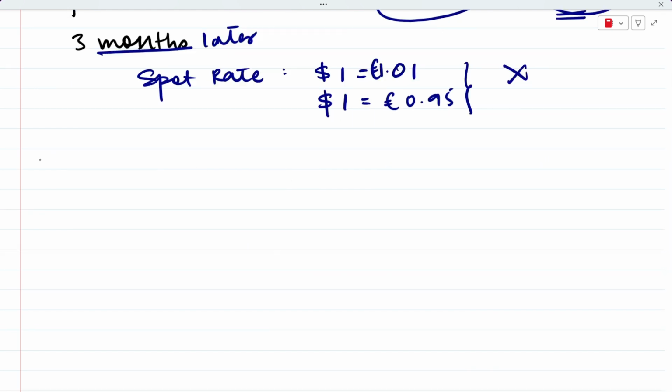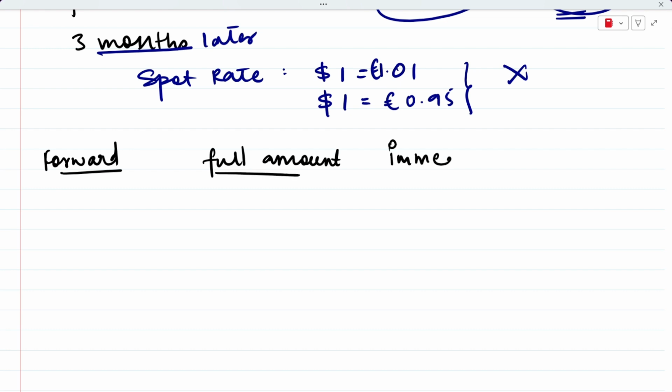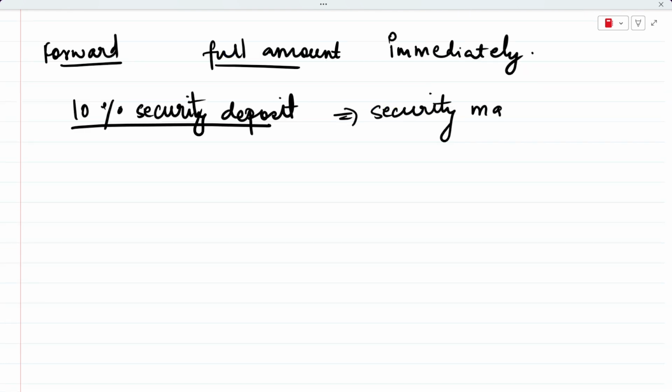Okay. And one more thing, when you sign the forward contract with the bank, you don't pay the full amount immediately. Okay, this is one thing to note down, that you don't pay the full amount immediately. So you only pay, I'll write it here, this 10% as the security margin. Okay, this is just to prove that you are serious, all right, and you won't back out of the deal.